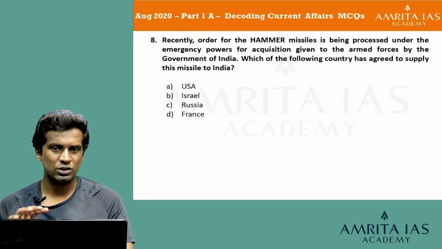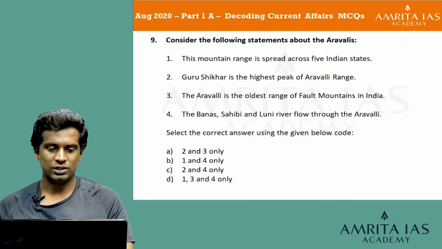Otherwise, you can skip it in case you have attended sufficient questions apart from these ABCD type of questions. So, in this case, if you have read the current affairs, definitely you know that option D France is the right answer. Let's look at the explanation. The answer is D.